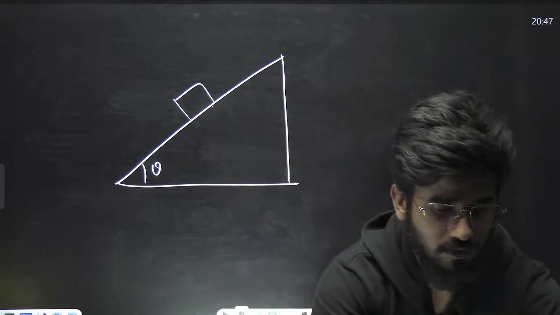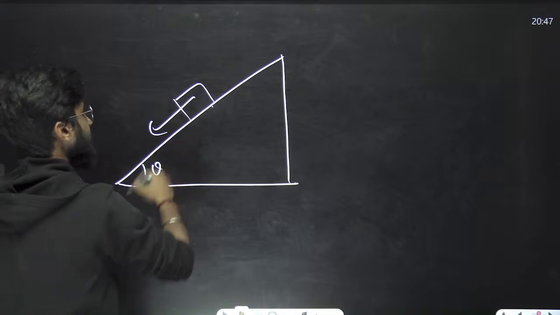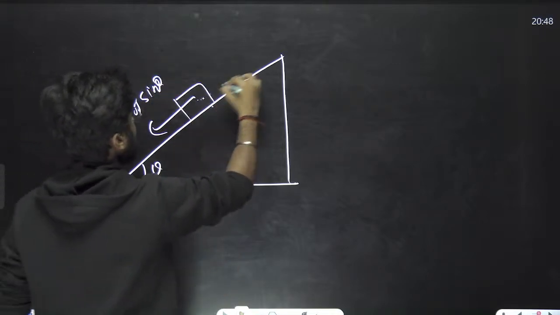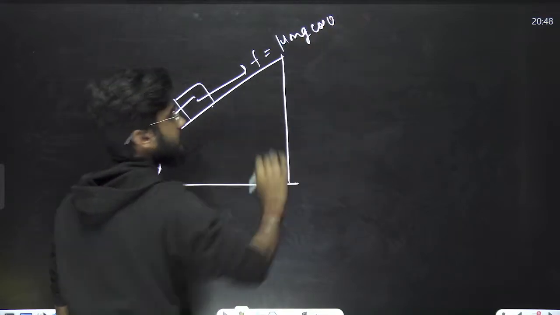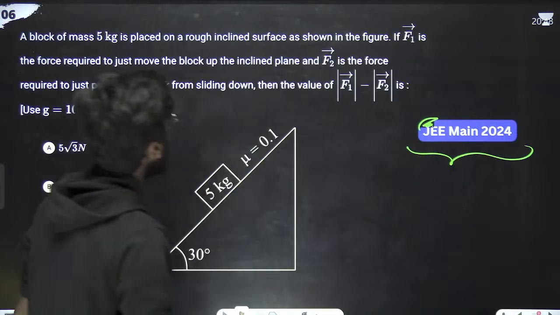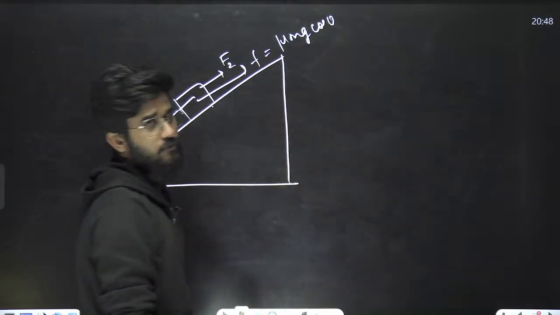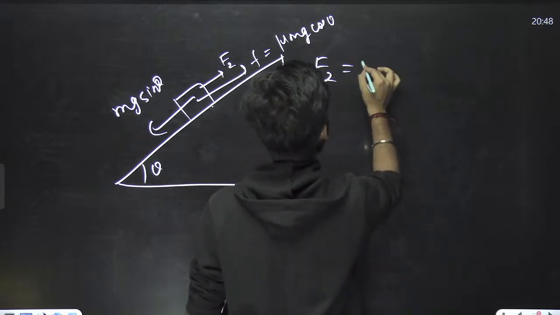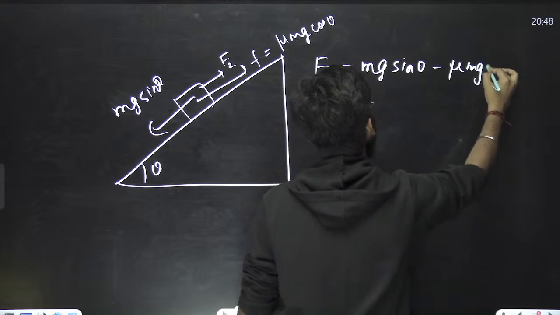Okay, now listen to me very carefully. Suppose that it is moving downward, so the force is mg sine theta in the downward direction, and friction is in the backward direction, f equals mu mg cos theta. I have already explained this. Now this force is F2, the preventing force, just to prevent it from sliding down. So we can write F2 as mg sine theta minus mu mg cos theta.